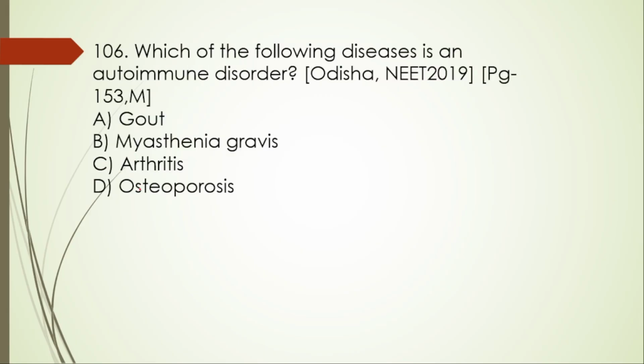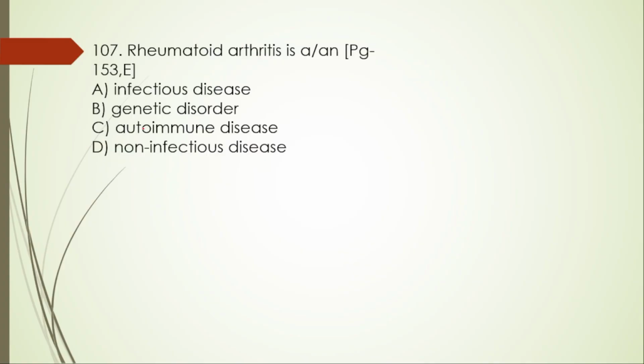Next 106. Which of the following diseases is an autoimmune disorder? Gout, myasthenia gravis, arthritis, osteoporosis. So here the right option is option B, myasthenia gravis. 107. Rheumatoid arthritis is an infectious disease, genetic disorder, autoimmune disease, or non-infectious disease. So this is an autoimmune disease.